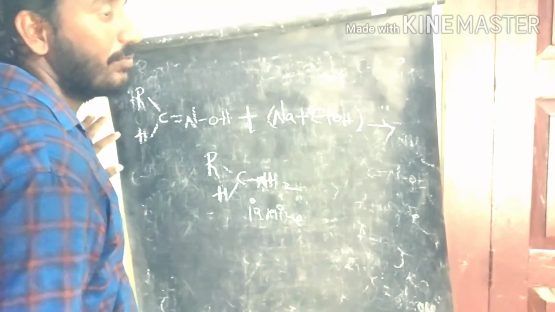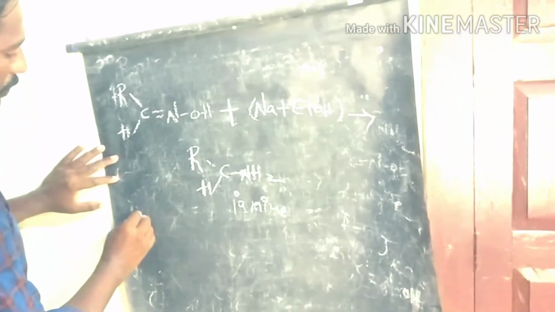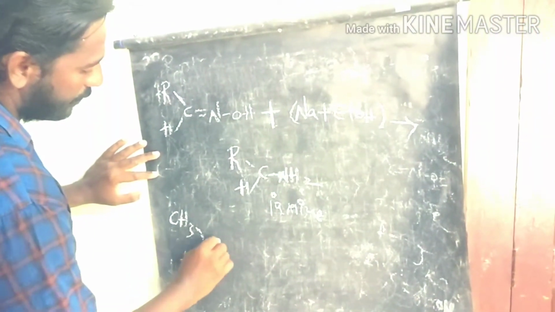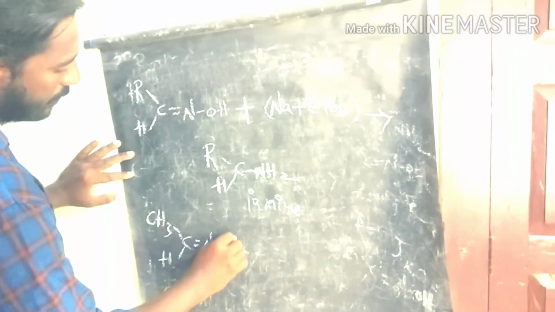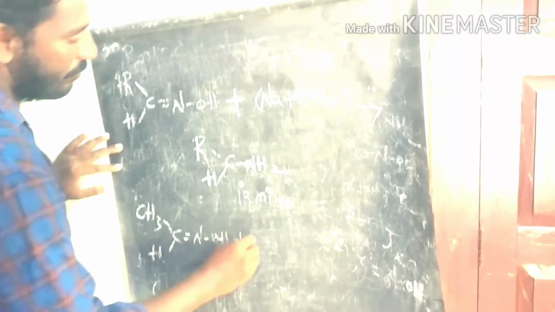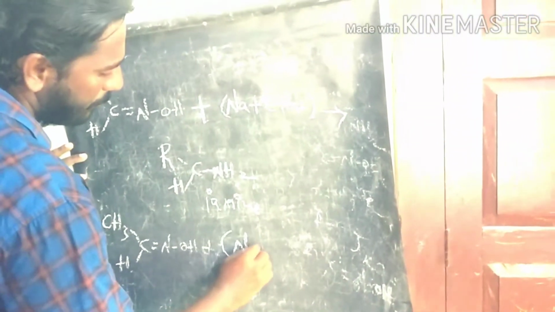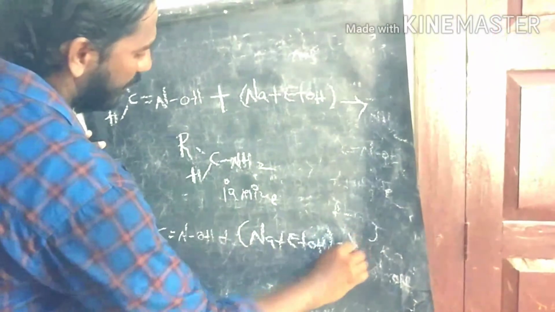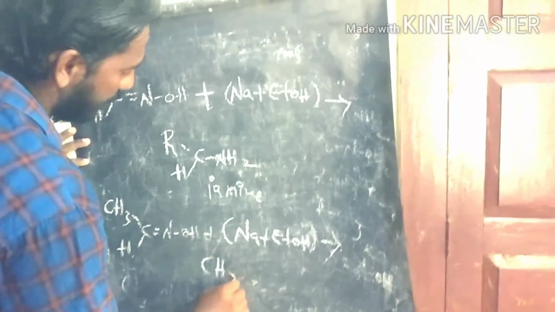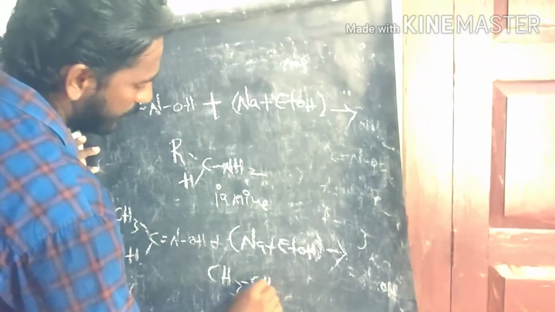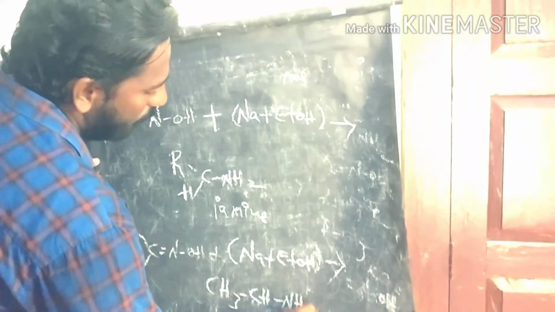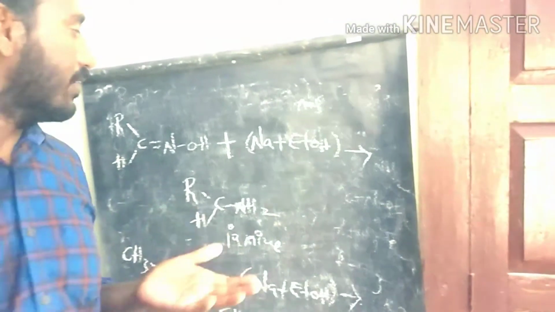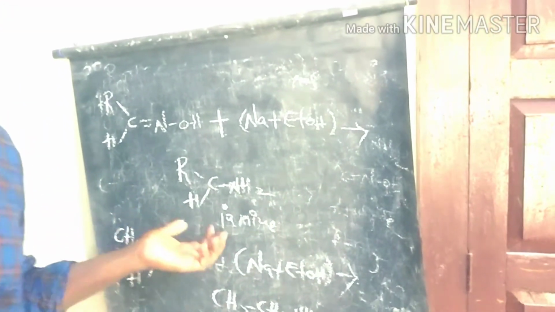For example, we take acetaldoxime. This is the acetaldoxime involved in this reaction. We get ethylamine as the product.